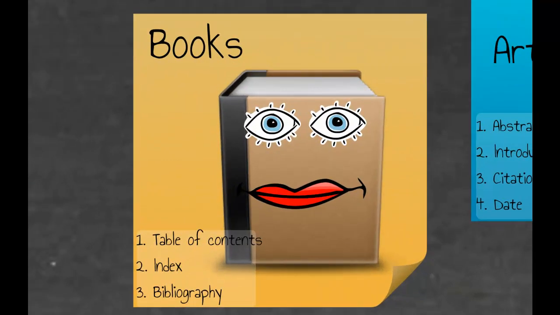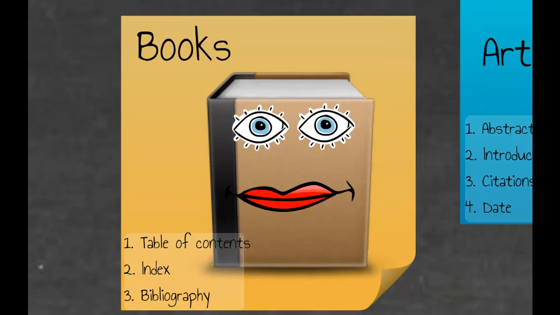Let's start with books. Sam will look for books on the Dominican Library website. Books will give Sam a broad overview of his topic. Often books have been more carefully reviewed and edited than some other sources. In order to make sure that the book that you're looking at is a good fit for your topic, take a look at the following areas of the book: the table of contents, the index, and the bibliography. Do you see keywords or ideas that relate to your topic in these areas? Do you see chapters that you think would be a good fit for your topic? If so, the book is likely to be a good source.